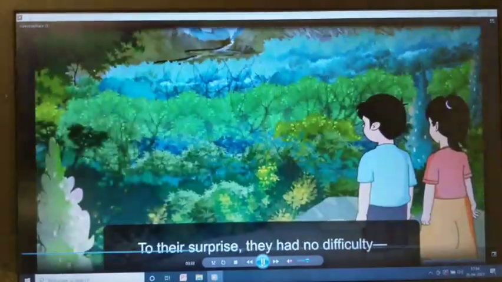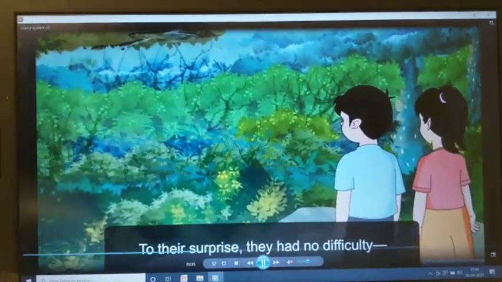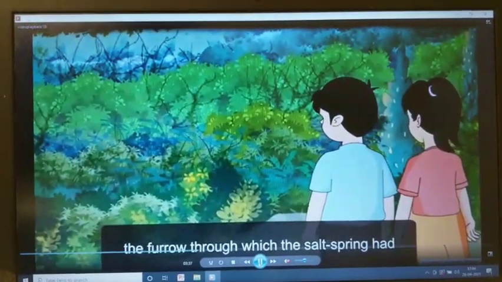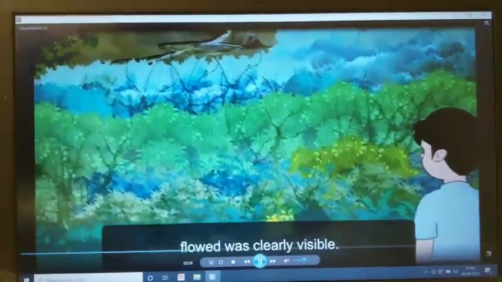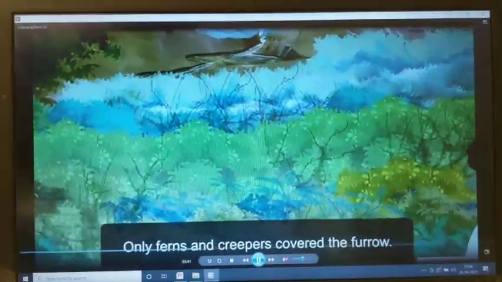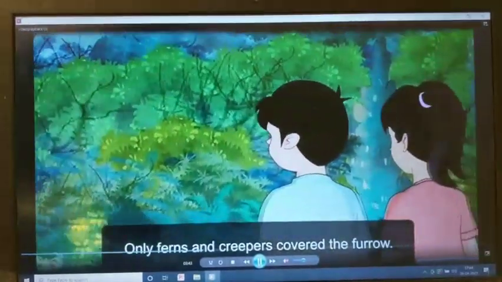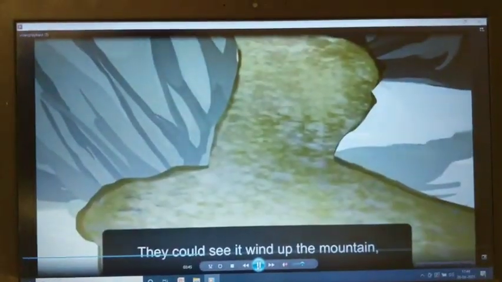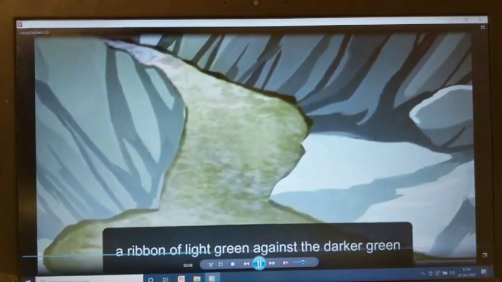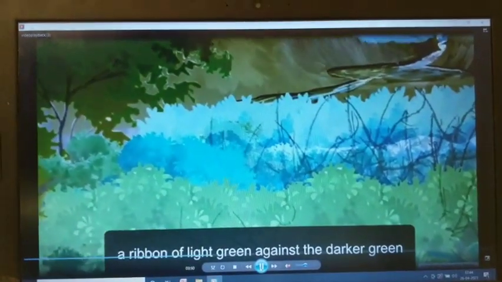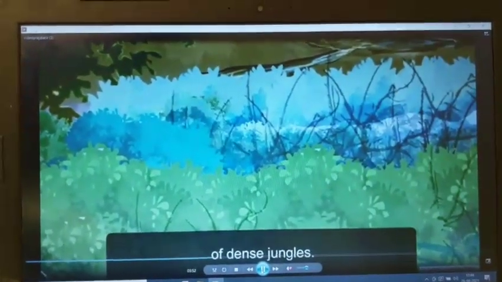Later in the afternoon, Thanyank and Changun went to search the spot where the salt spring had flowed into the river. To their surprise, they had no difficulty. The furrow through which the salt spring had flowed was clearly visible. Only ferns and creepers covered the furrow. They could see it wind up the mountain, a ribbon of light green against the dark green of dense jungle.